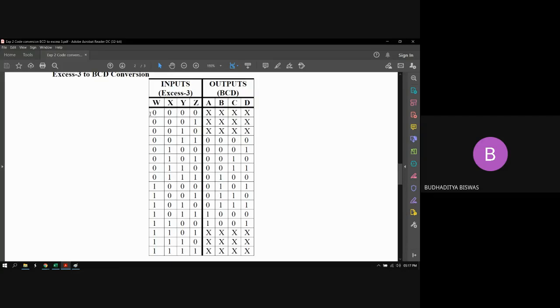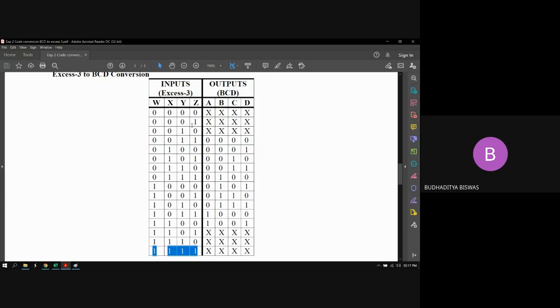So you see the first one is 0, 0, 0, 0, which is equal to 0, and the last one is 1, 1, 1, 1. So all 16 possible combinations are written as input. Now for the output, we need to make some modification.